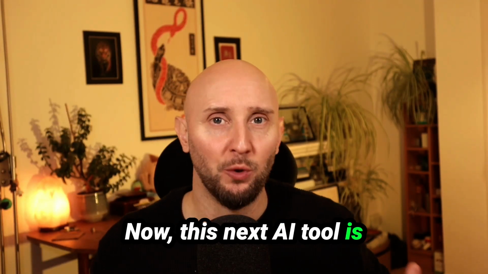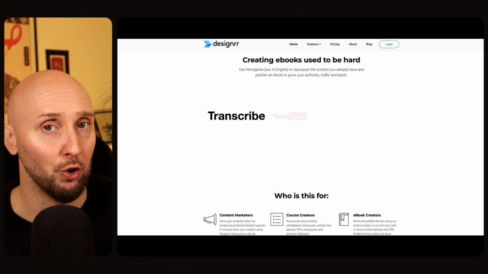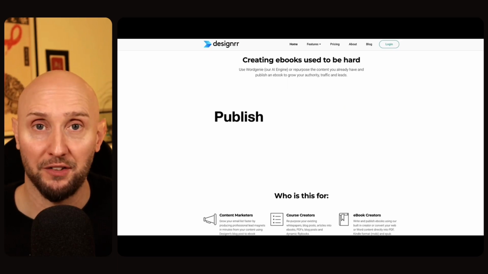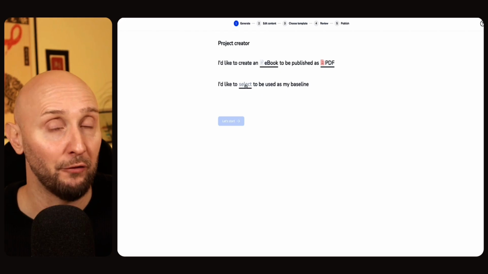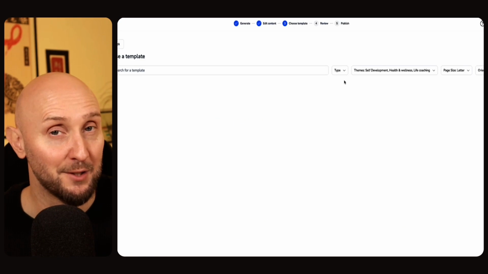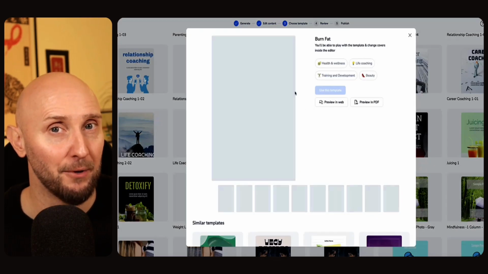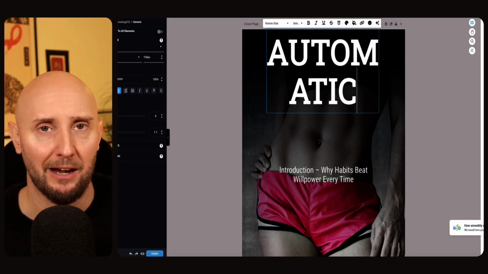Now, this next AI tool is excellent for turning your existing content into ebooks. For example, not only can it turn your blog posts, YouTube videos, and podcasts into ebooks, but it also has its own built-in AI writing tool that can write the entire content of your ebook for you if that's the way you prefer to go. And once you have your finished ebook, this tool can then also turn your ebook into an audiobook. Now, this tool is called Designer and it's really easy to use. Let me show you how it works.